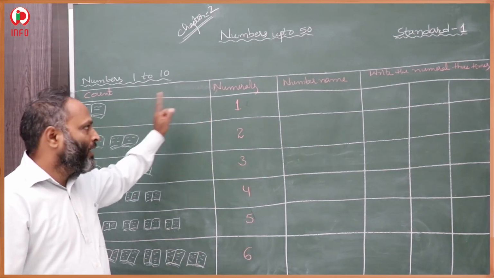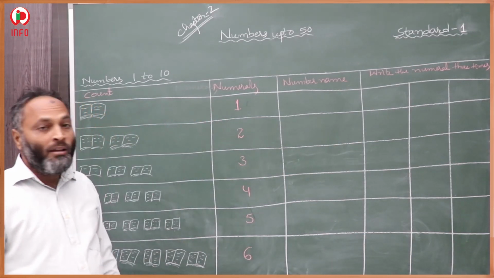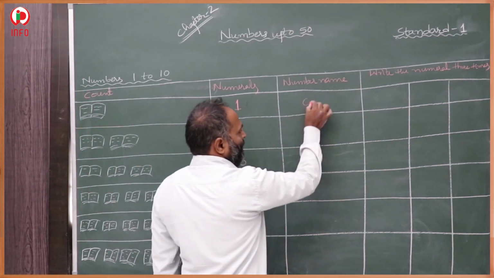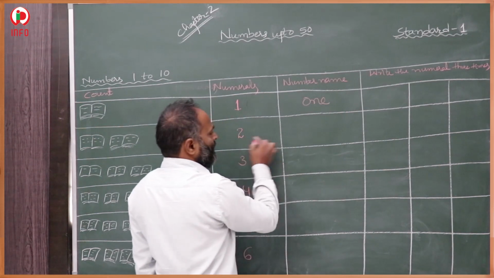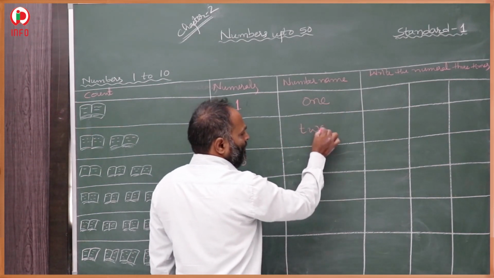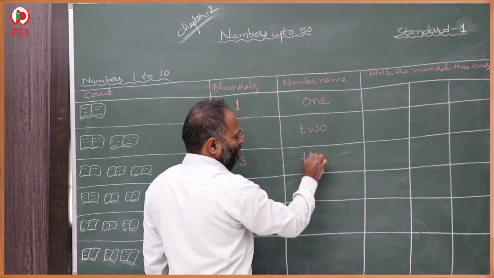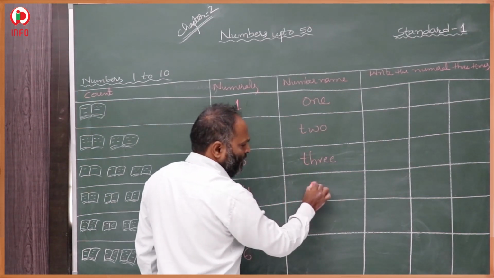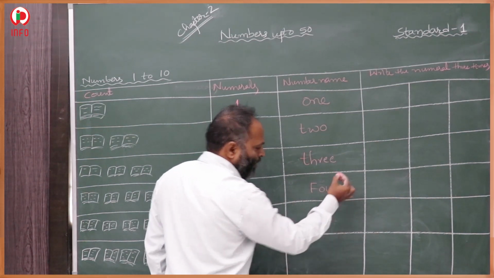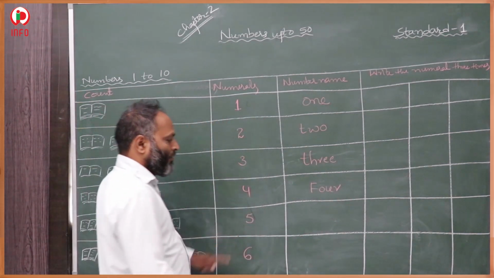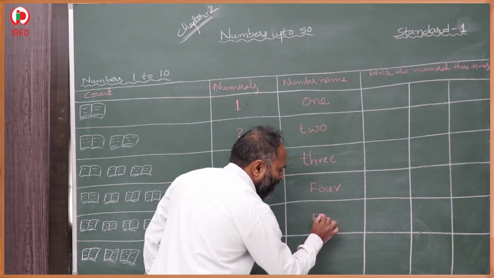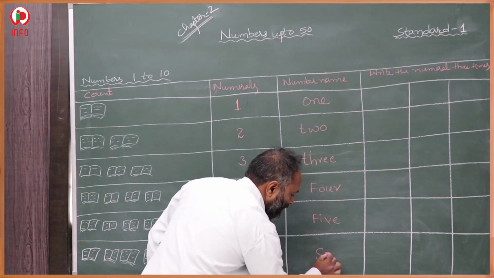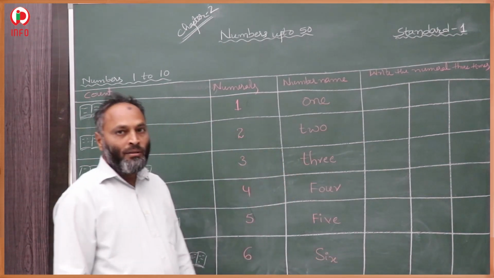First we have to count how many books were there, and that numeral we have to write here. After that, here the number name. 1, O-N-E, 1. 2, T-W-O, 2. 3, T-H-R-E-E, 3. 4, F-O-U-R, 4. Then 5, F-I-V-E, 5. Then this is S-I-X, 6.